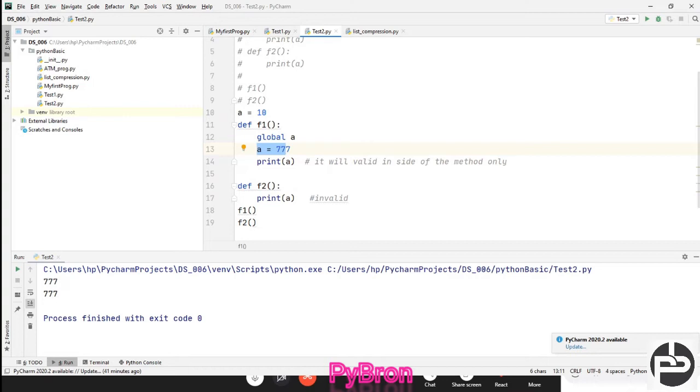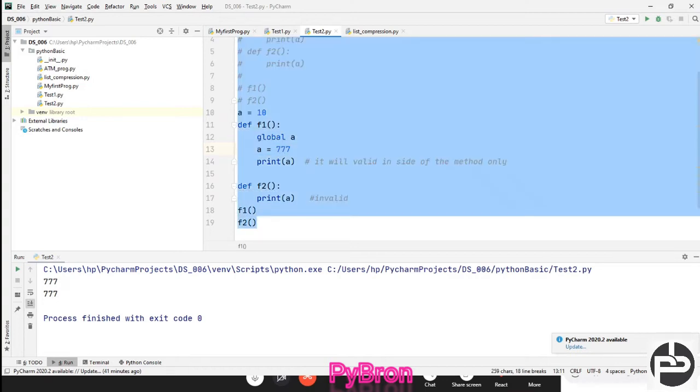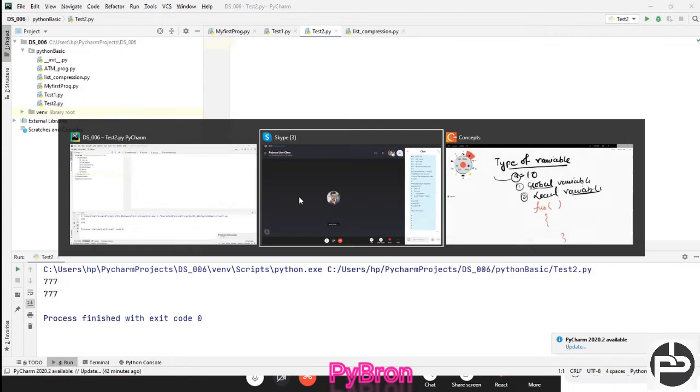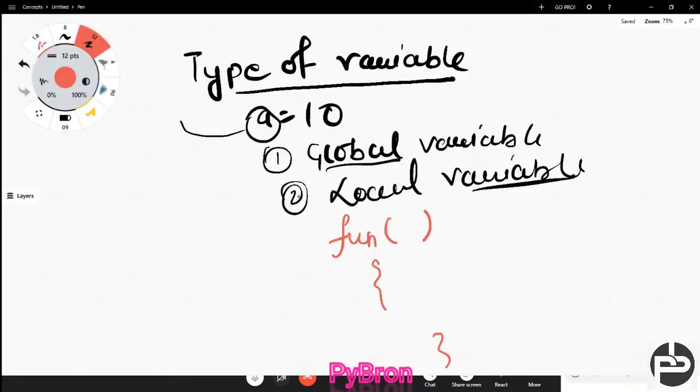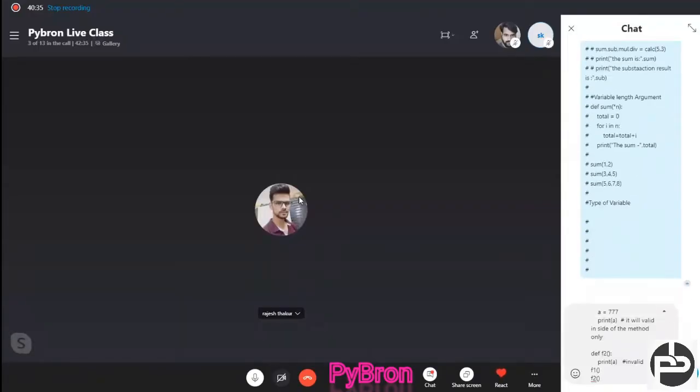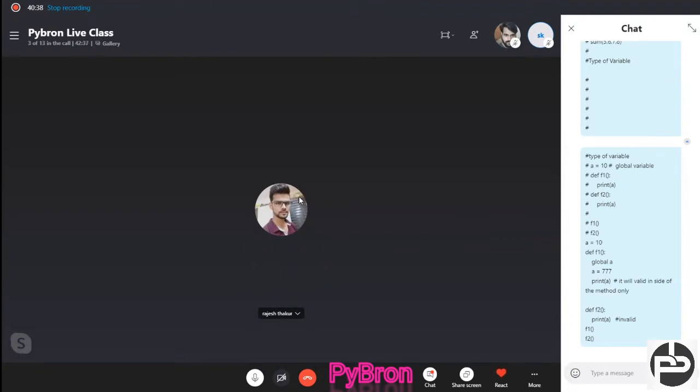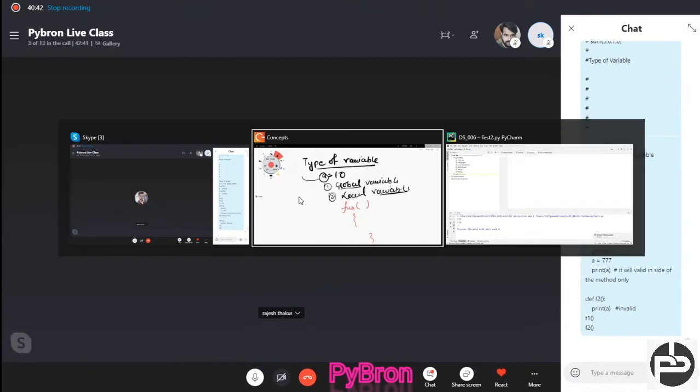Okay, so this is all about the global variable and local variable. Now we are going to discuss a very important function, which is known as the lambda function. It is very important. How many stars you want to put on it, you can put, no doubt at all. As a point of interview, it's a very interesting topic, and in machine learning, this lambda function